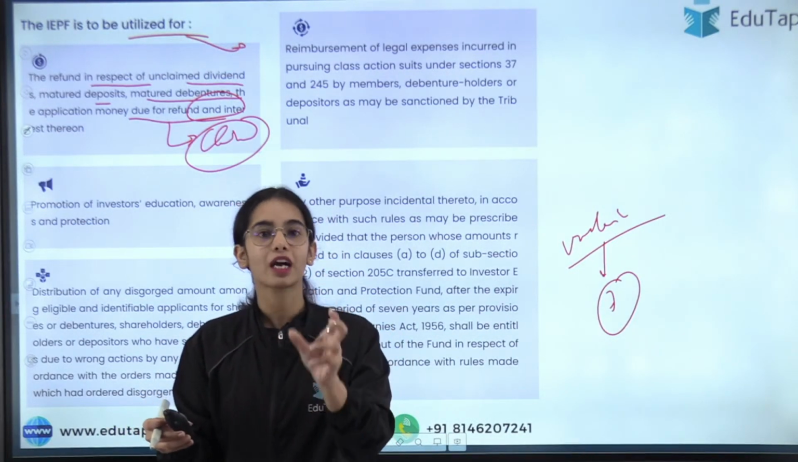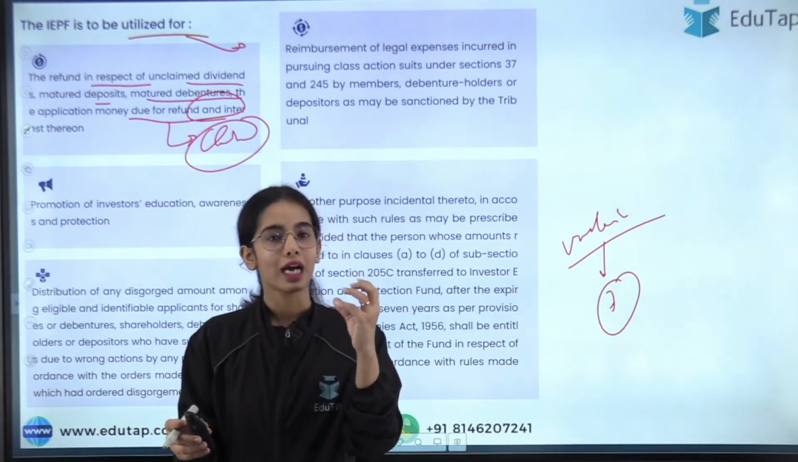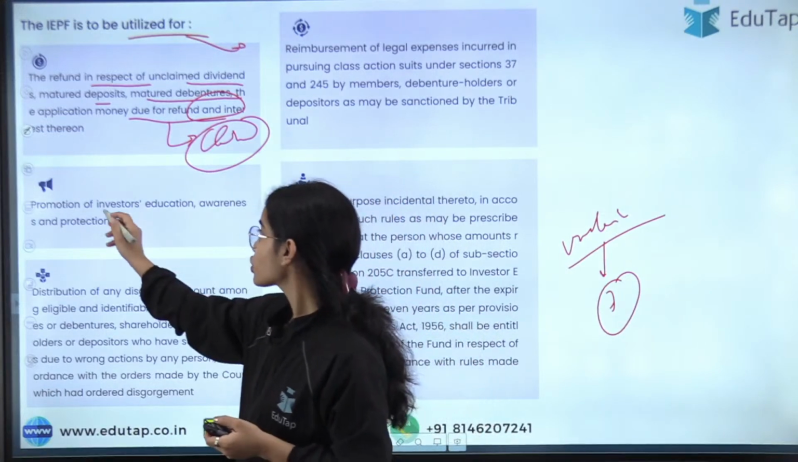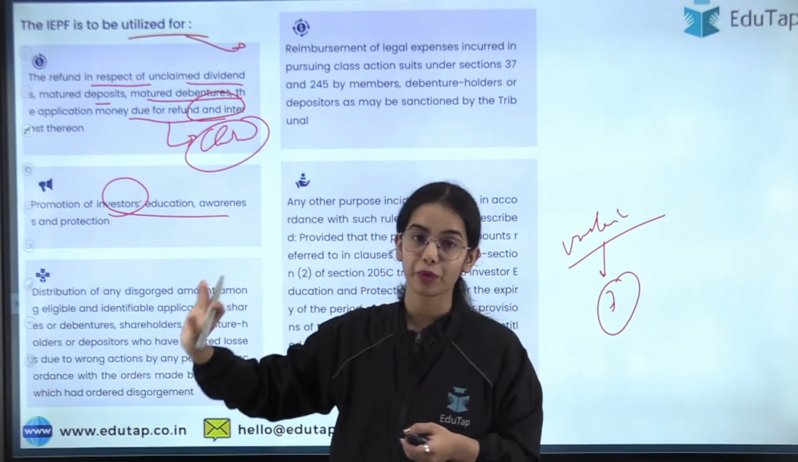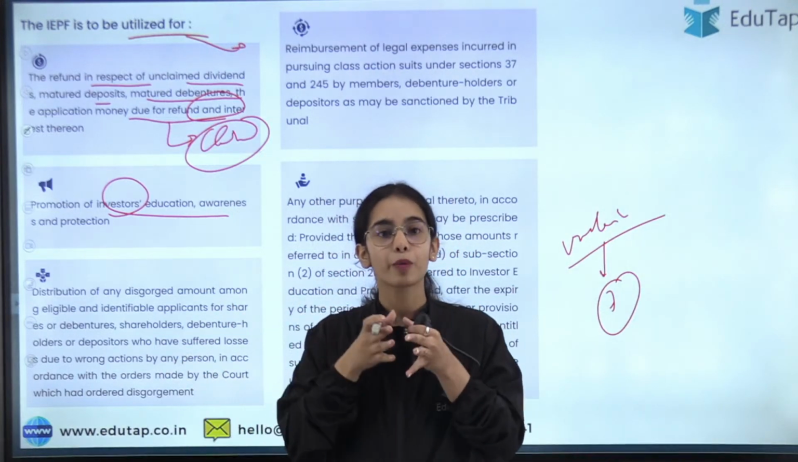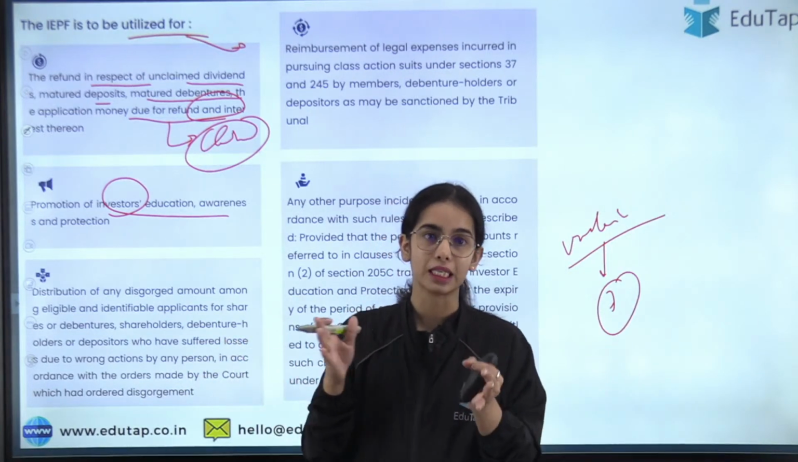And you can claim it after, even after 7 years, even after 10 years, you can claim it through the IEPF, through the Investor Education and Protection Fund. Okay, so promotion of investors' education, awareness and protection. So the IEPF provides for the awareness, to spread the financial literacy in the country.